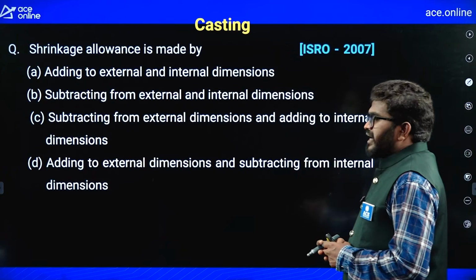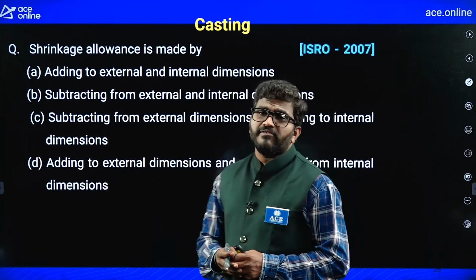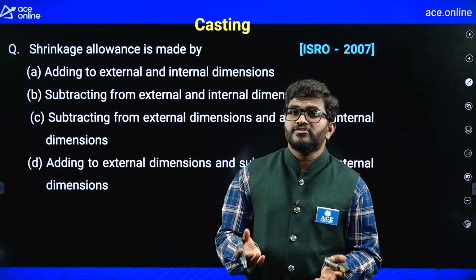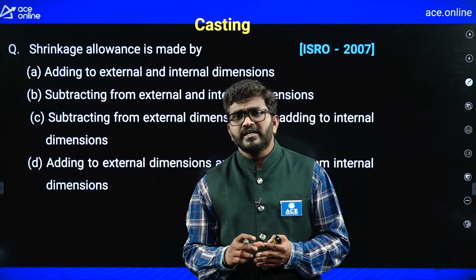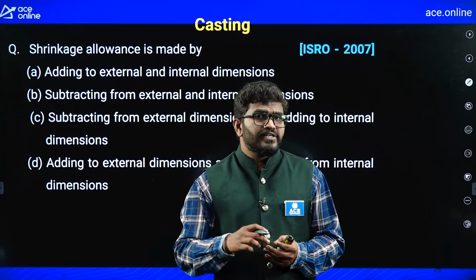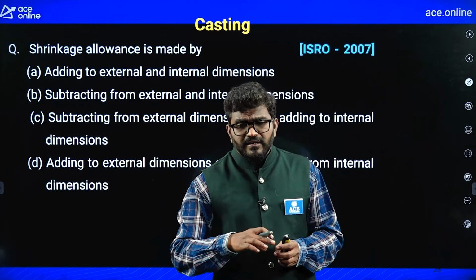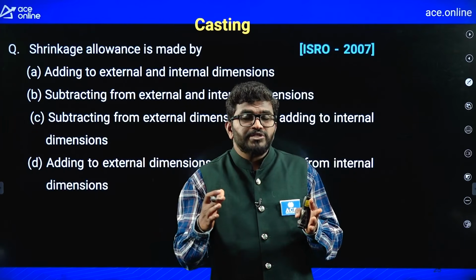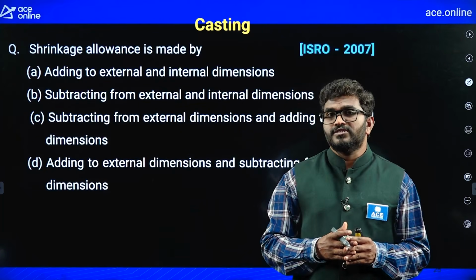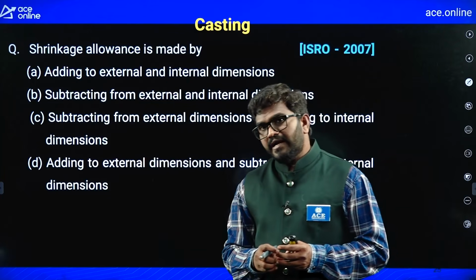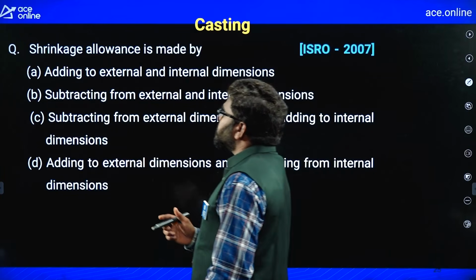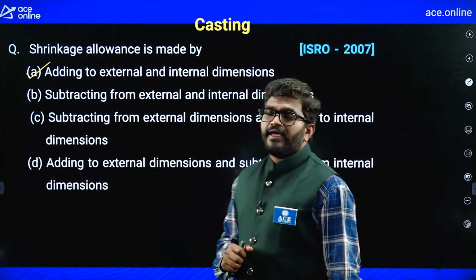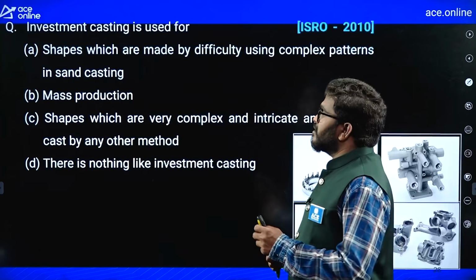See, in the casting process, for shrinkage allowances we should add to either external dimensions or internal dimensions. Some of you think that for internal dimensions we should subtract. No, the material is going to shrink even in the internal dimensions also. That's why we should add to both external and internal dimensions. A is the correct option.